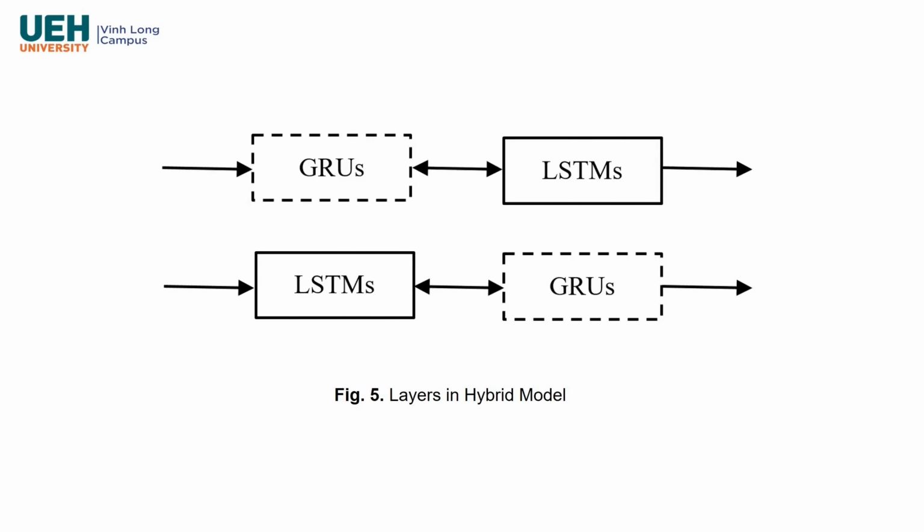If all layers in a network are LSTM or GRU, it is called a pure LSTM or GRU model. We can replace a layer in the network with a different kind of cell, in which case the model is called a hybrid one. In this study, we compute 2 hybrid models by altering the layers to be GRU-LSTM or LSTM-GRU, as shown in Figure 5.